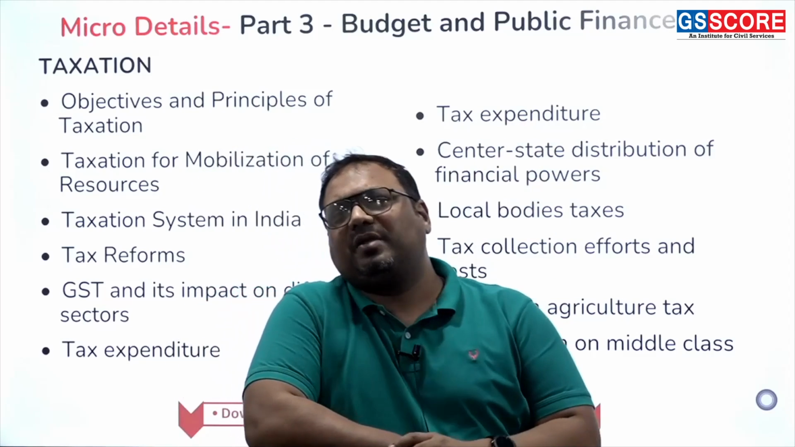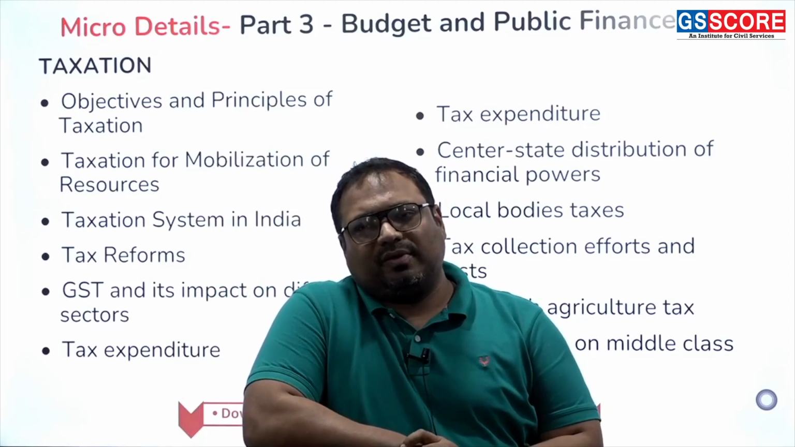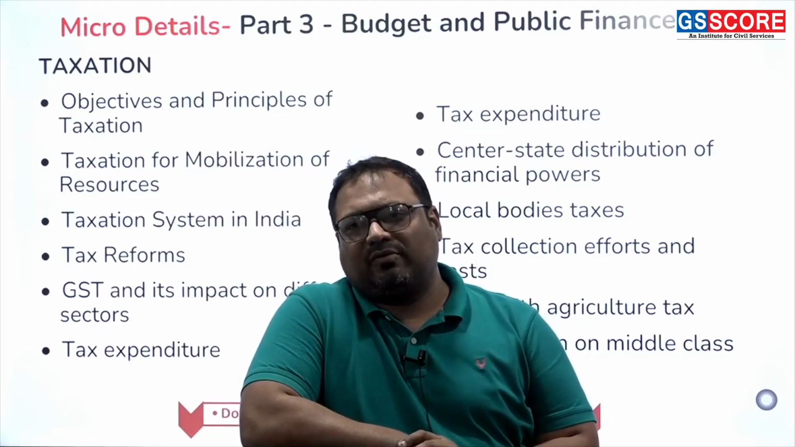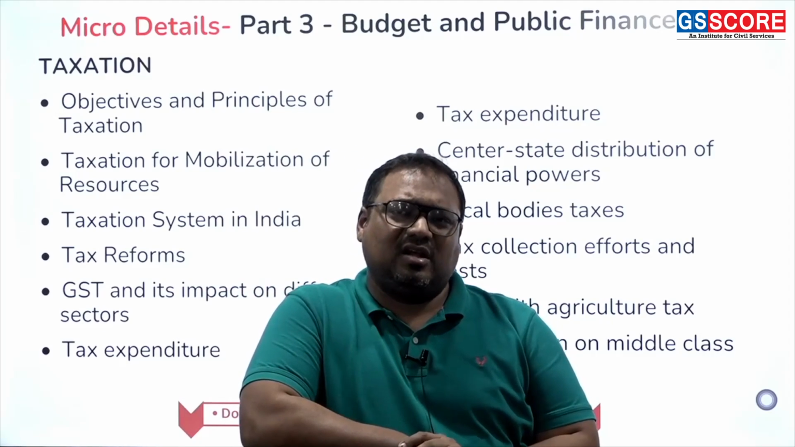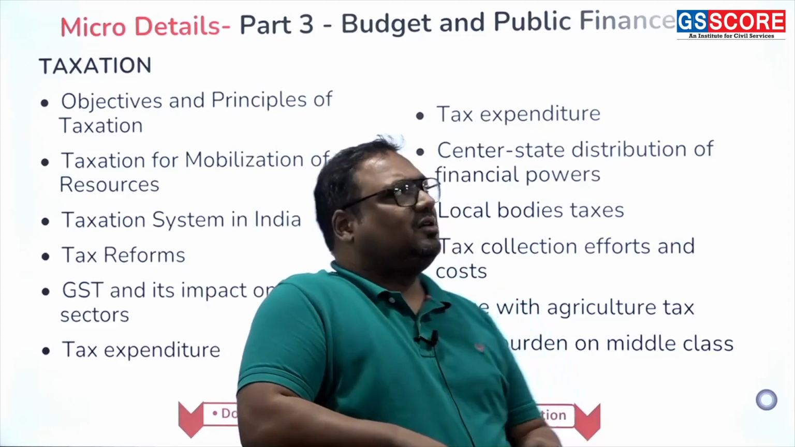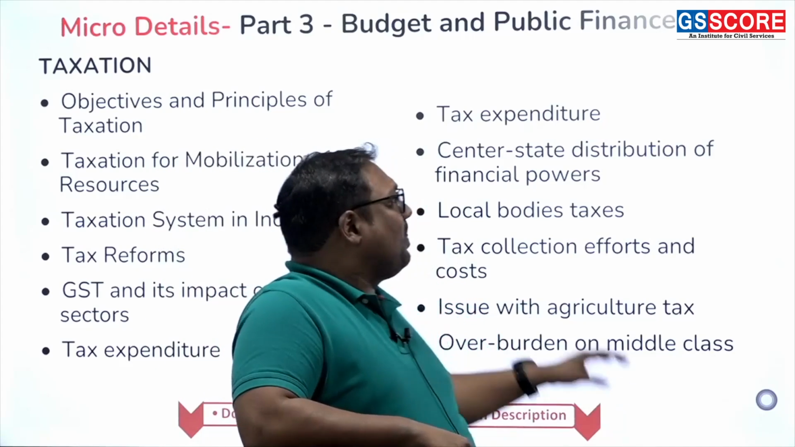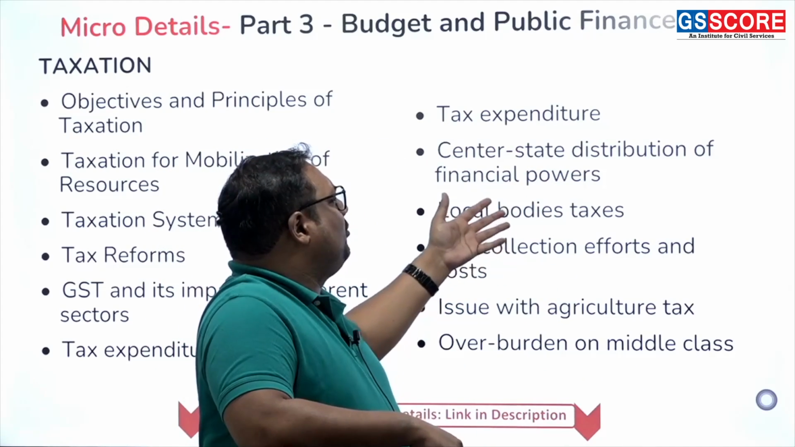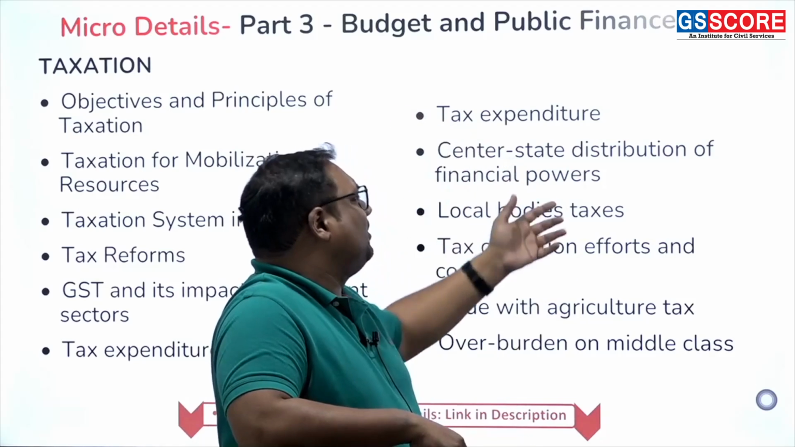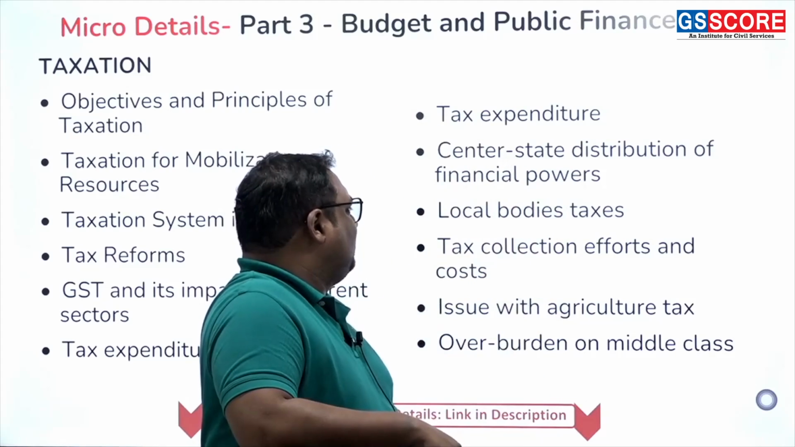For example, under PLI scheme, all the companies which are investing in India in chip manufacturing or other key areas, they are given certain tax incentives. That is a type of tax expenditure which is a result of fiscal policy. We have center state distribution of financial power, which we discussed earlier, local body taxes, okay.